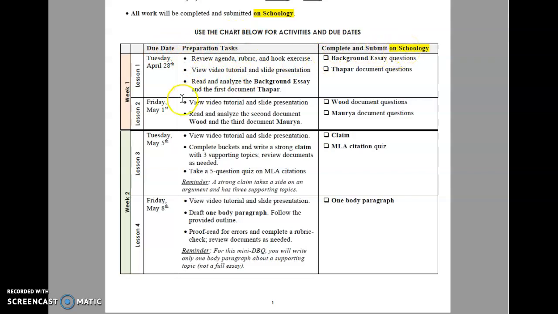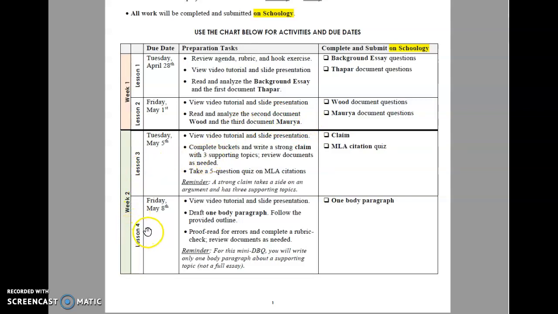So, lesson 1 is doing the review, which we're doing right now, and then you will read and analyze the background essay and the first document, Thapar. And then after you've done that, the evidence of that will be submitting it on Schoology. Lesson 2 will be analyzing 2 more documents, Wood and Mora. And note Mora, that is Asoka's last name.